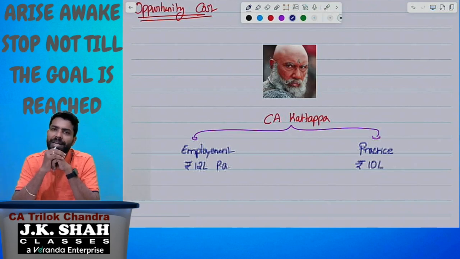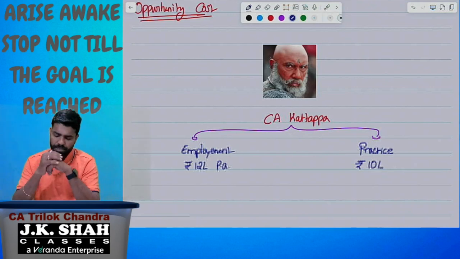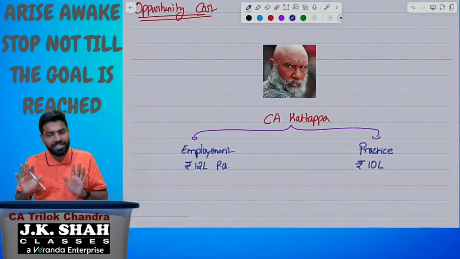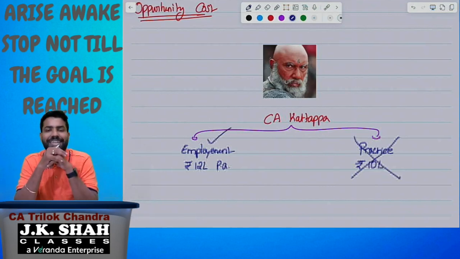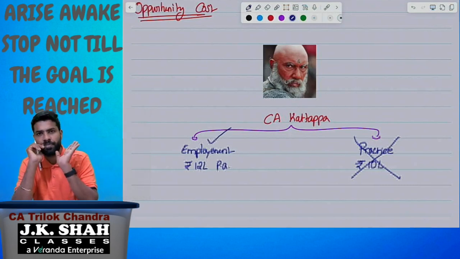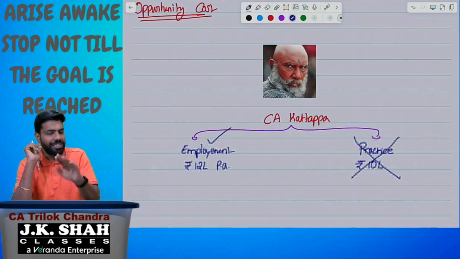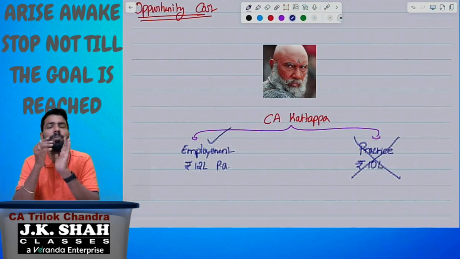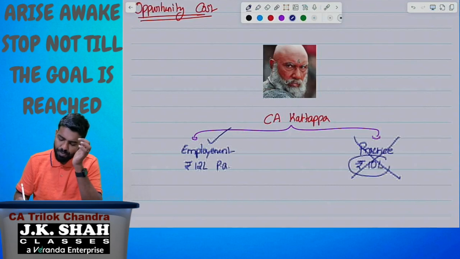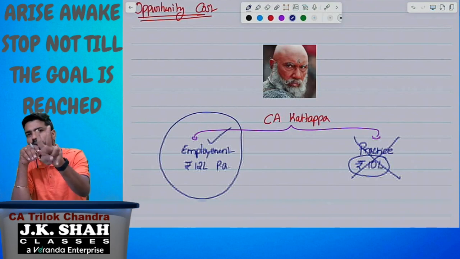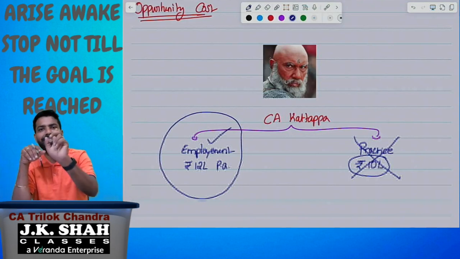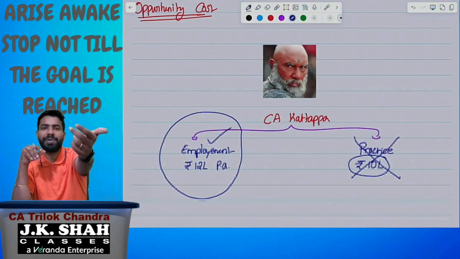If he goes for employment, he can make 12 lakh rupees, and if he goes for practice, he can make only 10 lakh rupees. Now the point is, by considering the financial values, he is going to choose employment. He is going to avoid the practice. He cannot do both. Either he can go for employment or he can go for practice. Taking the financial values into consideration, he will decide to go for employment. Now the point is, he is losing this 10 lakh rupees by choosing employment. He has two alternatives. Out of that, one alternative has been selected, that is employment, and the second best alternative is practice.